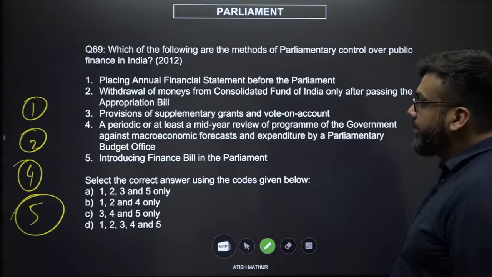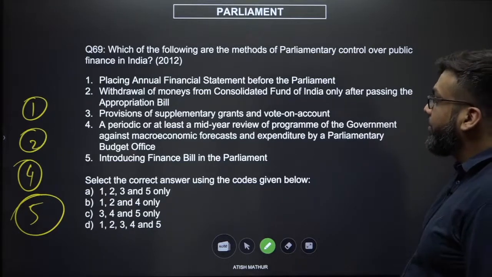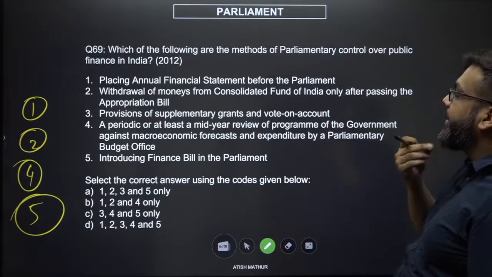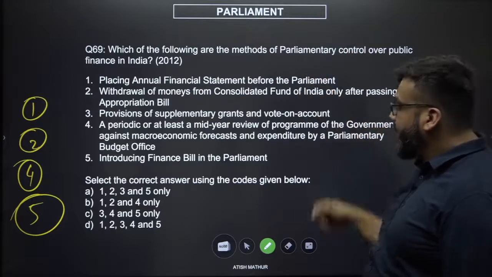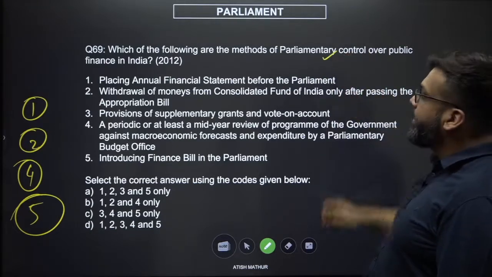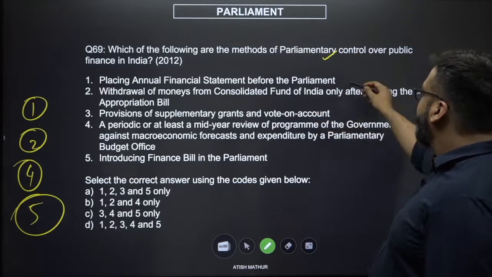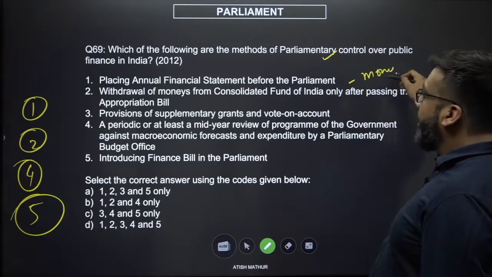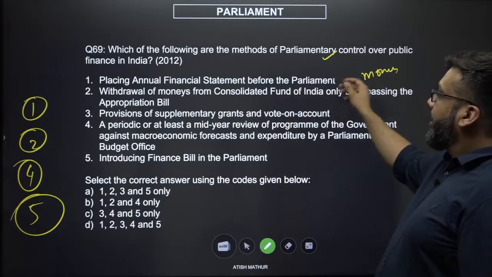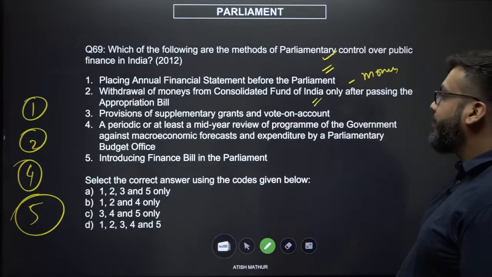All right. Now, let us see what doesn't sound okay. Methods of parliamentary control will have to be definite in nature, right? So when you place annual financial statements before the Parliament, which is basically the Parliament passing the budget, this is definitely true. Now, Consolidated Fund of India, when you're taking money out of it, is nothing but a money bill, or let's say in the concept of budget, it is an appropriation bill. If statement 1 is correct, statement 2 will definitely be correct. So any option which is 1 and 2 will always be true.